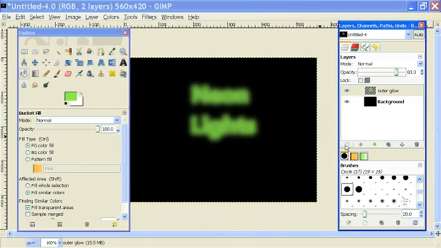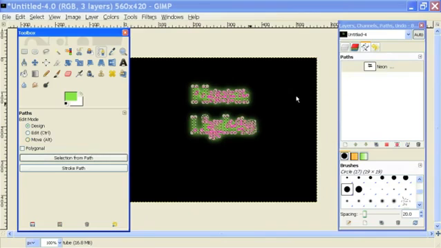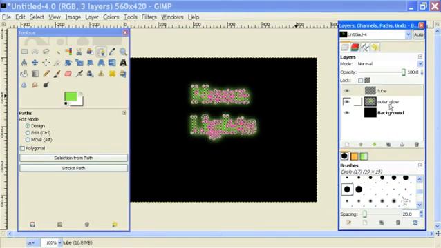And now I'm going to create a new layer, and I'm going to call it Tube. So I'll click on the New Layer button right here, hit OK, label it Tube. And for this, I'm going to use my path again. Double-click on that to make a path, and then click on Selection from Path. And I am going to fill that with white.